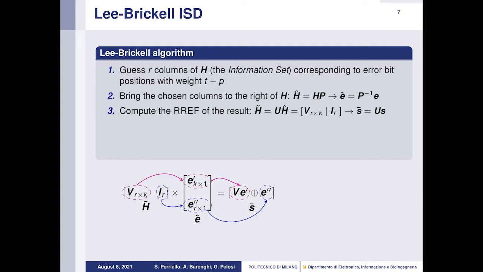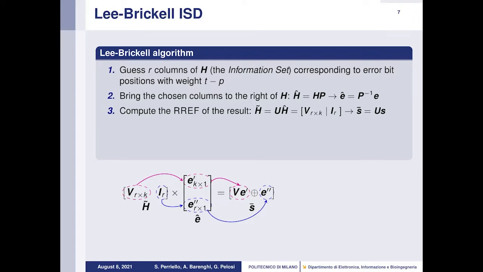What we obtain is a new matrix H composed of a left submatrix V with sides R times K, and a right identity submatrix with sides R times R. We encapsulate the performed row operations in a unitary matrix U, and we multiply the original syndrome S by U, obtaining the new syndrome S bar.